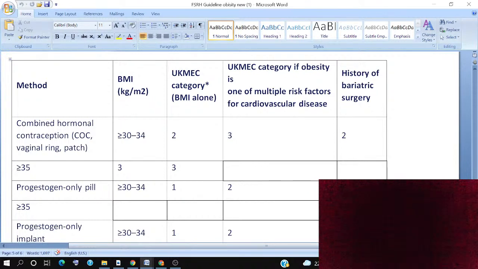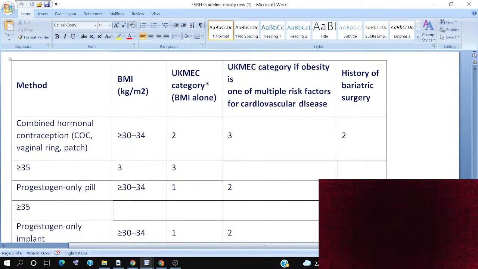This is category 3 if multiple risks, like cardiovascular risk or smoking, are present with obesity. But if the same patient is going for bariatric surgery, this is category 2. If the patient's BMI is more than 35, this is category 3, and the UKMEC category will also be 3. So the same criteria apply if the patient's weight is more than 35.